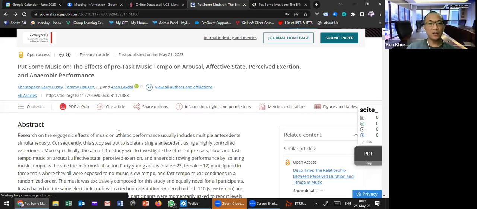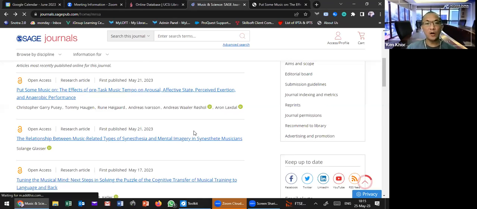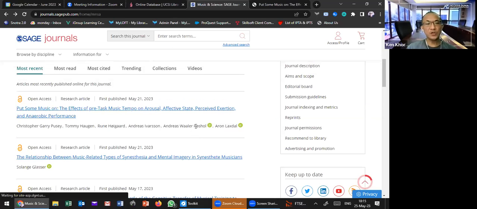At this moment, a lot of publishers publish open access articles because of the trend, and more and more authors choose the open access model. If the author chooses the open access model, the author needs to pay a publisher, and the publisher helps them to publish their article and share it openly.